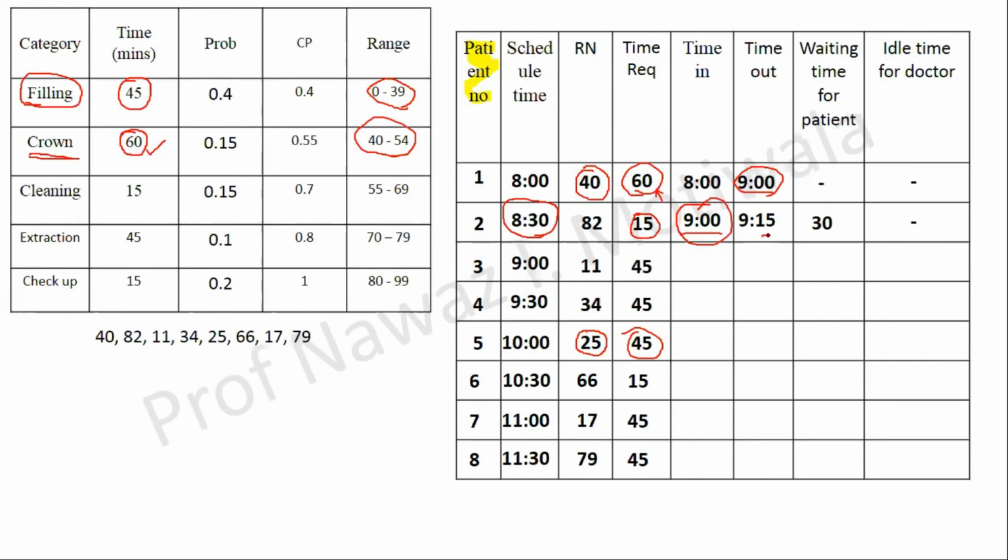Now this patient will come out at 9:15. That means the next patient will go in at 9:15. And when this patient goes in at 9:15 and requires 45 minutes of treatment, at how much time will he come out? 10. Yes, he will come out at 10. Now give me waiting time for patient. 15. Yes, you have to compare this column with this column. 9 बजे का उसका scheduled appointment था, but वो 9:15 बजे अंदर गया. That means he has to wait for 15 minutes. So I will write 15.